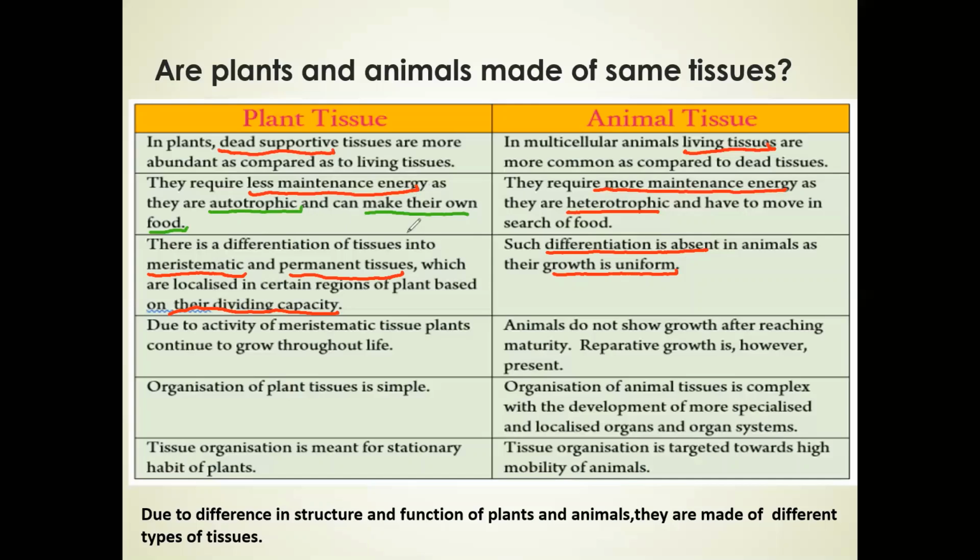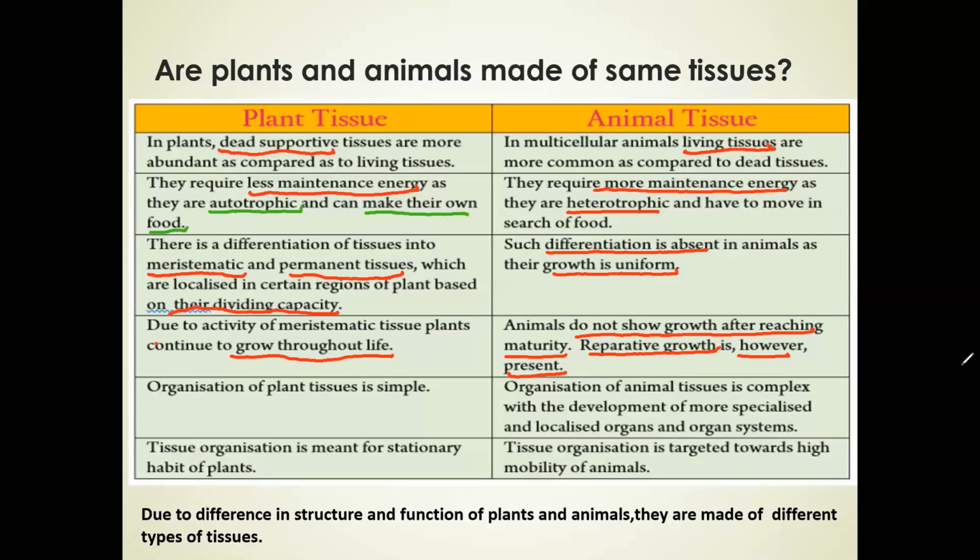Then next, due to the activity of meristematic tissues, plants continue to grow throughout life. Now, this is the point for plants, right? Whereas animals do not show growth after reaching maturity, right? Reparative growth, however, is present. What does that mean? When you get hurt, then healing takes place, but we can't show growth throughout life in animals.